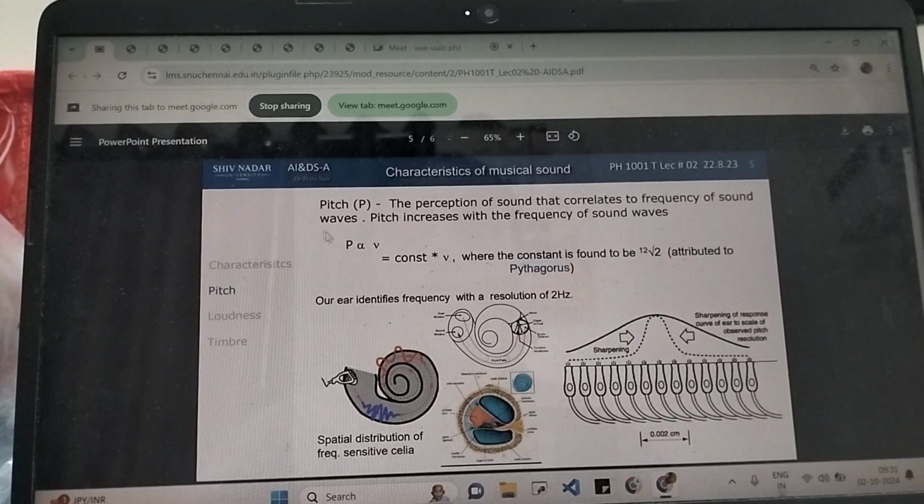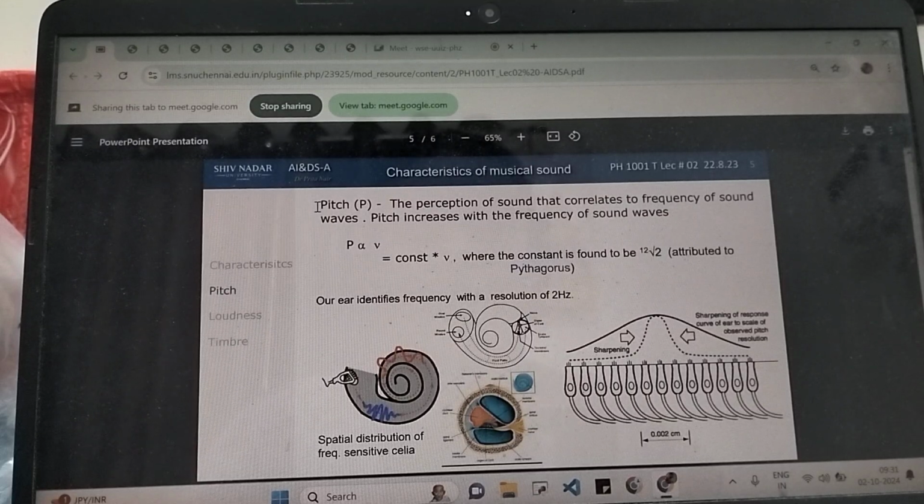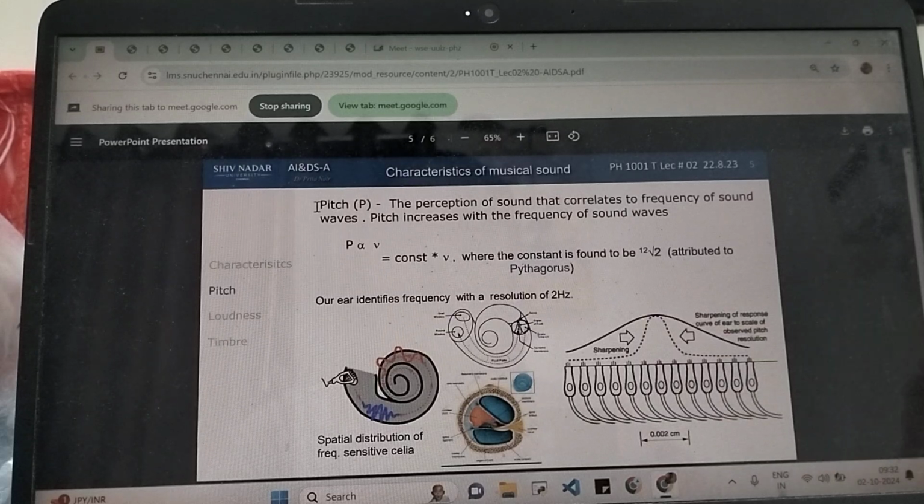So I was saying the first characteristic of any sound wave is pitch. Pitch is one of the most basic characteristics. Even when we're normally talking about sound wave in layman's terms, we say you have a very high pitch voice or this instrument produces a high pitch note. What it means is that the frequency of that sound wave is very high.